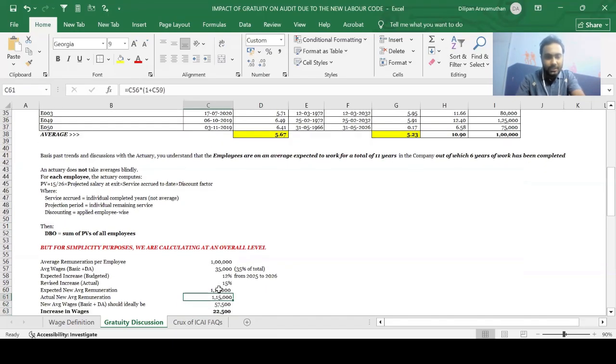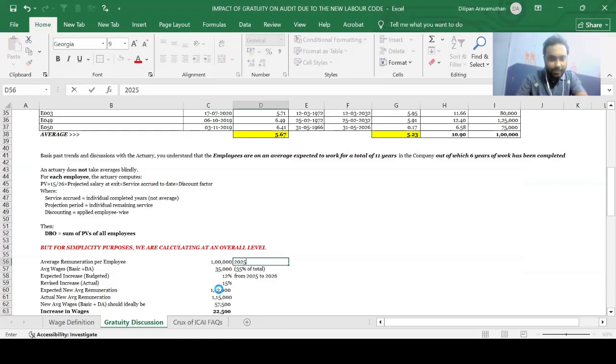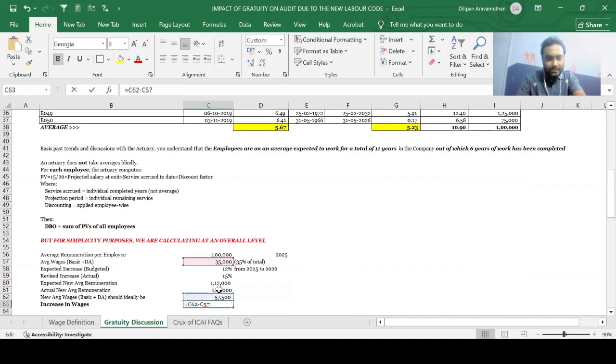Since the new average remuneration is 1,15,000, 50% of this should be my basic plus DA, because that is what we discussed in the previous slide. So 57,500 should be my basic plus DA. I hope that is very clear, guys. If you see the increase in wages, this is for the year 2025 and now we are looking at 2026. The increase in wages is from 35,000 to 57,500, so 22,500 is the increase in wages.